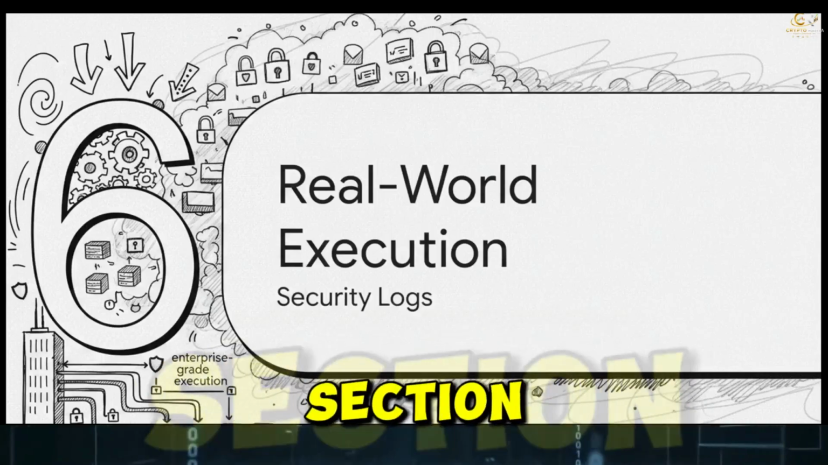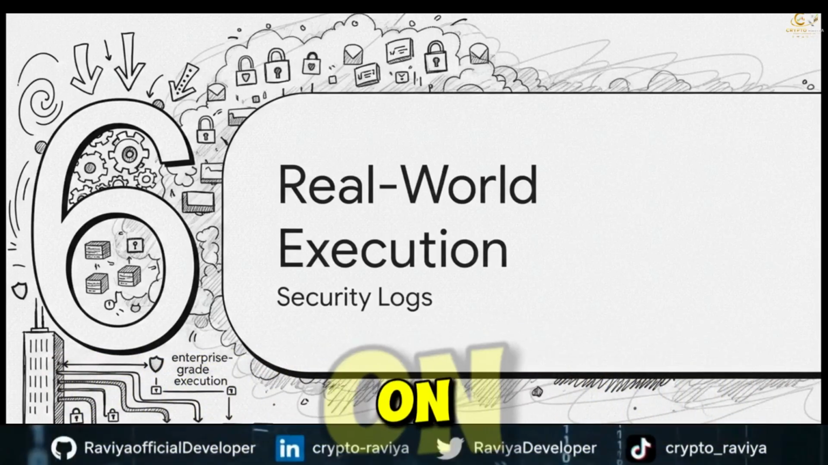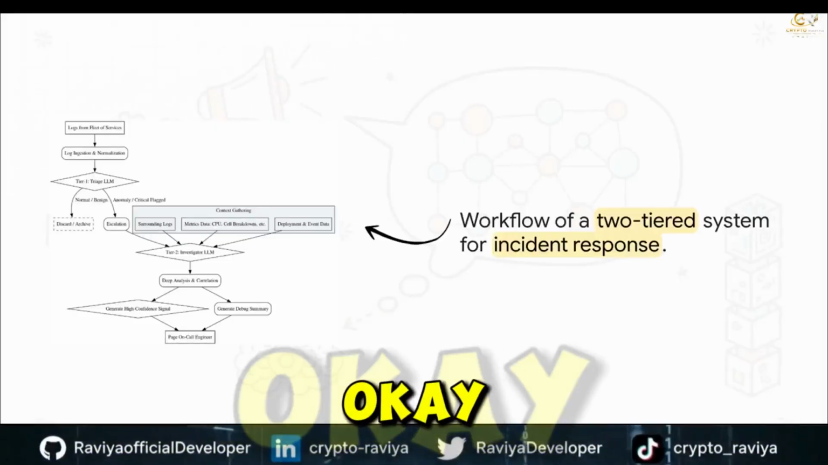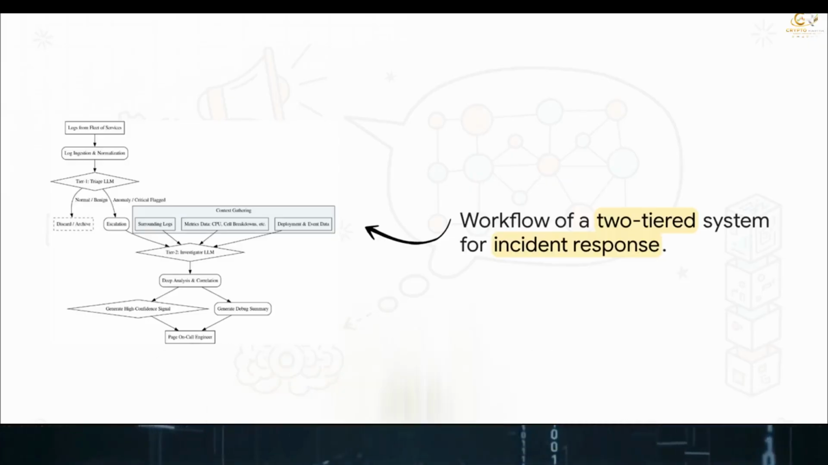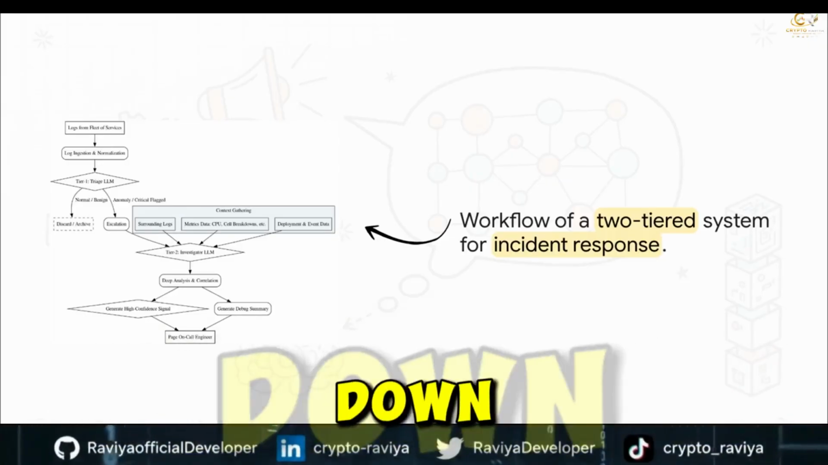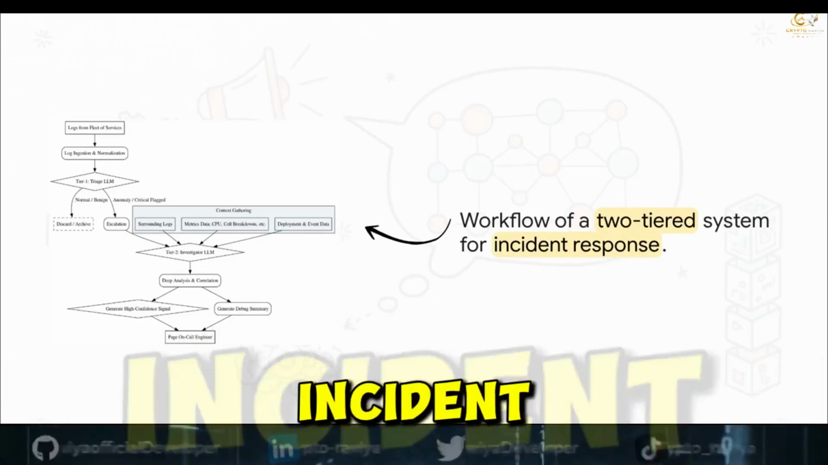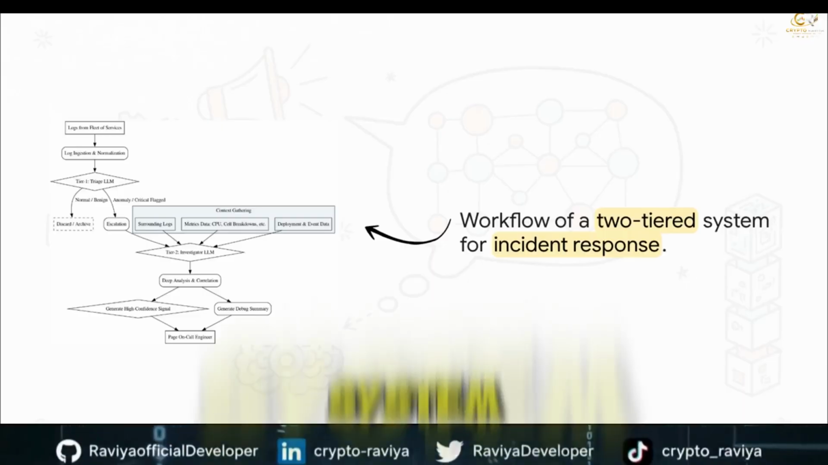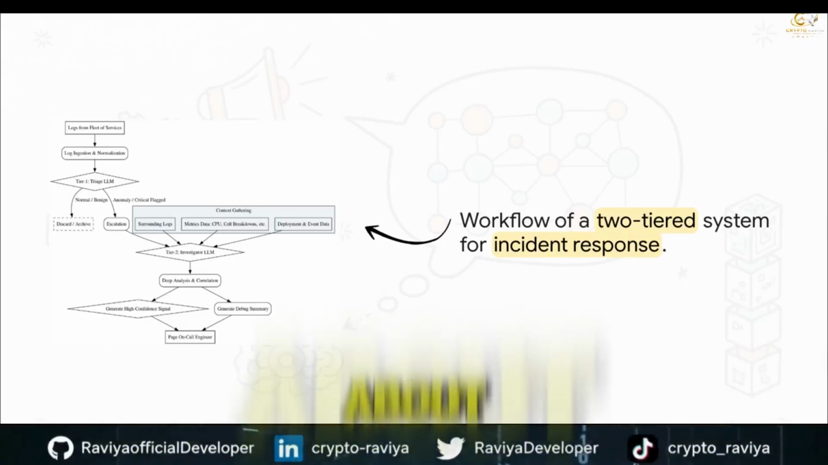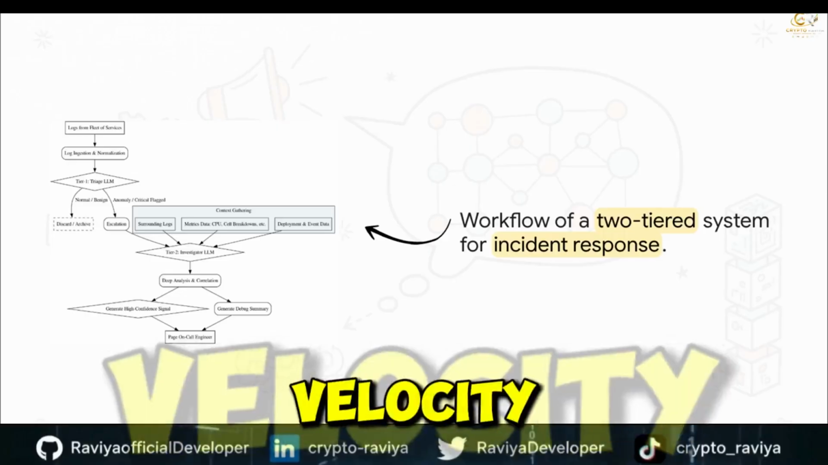Let's wrap up with Section 6, Real-World Execution on Security Logs. Okay, let's slow down for a second and bring all of this high-level cognitive theory down to the ground. In an end-to-end workflow for automated log analysis and incident response, a 2-tiered LLM system is incredibly effective. Think about it. Logs flow in at high velocity, right?